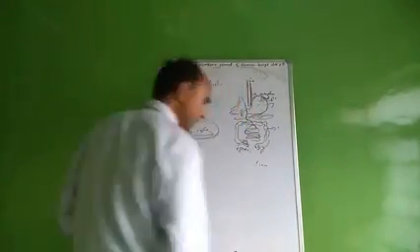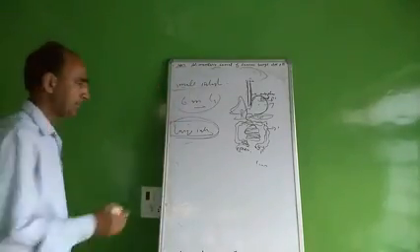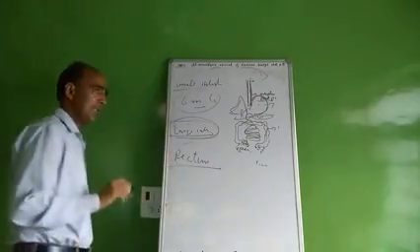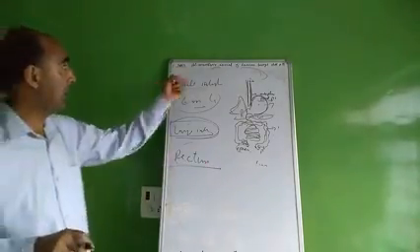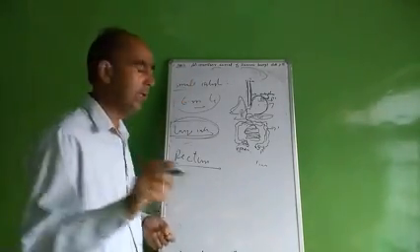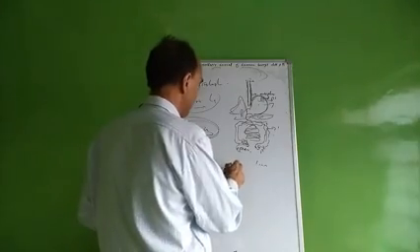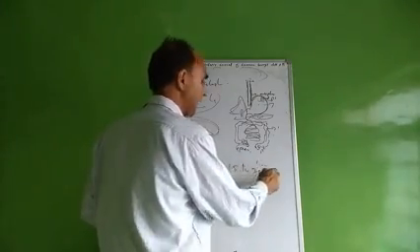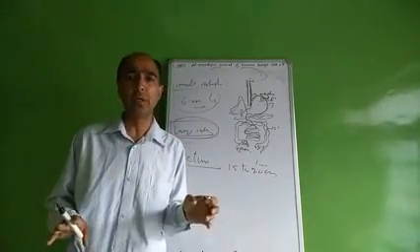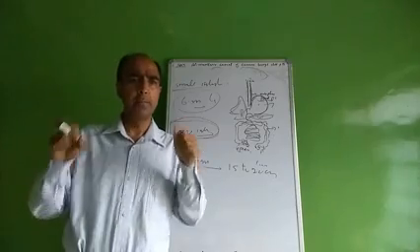Now another part is the rectum. This is the last but one part of the alimentary canal. It is about 15 to 20 centimeters long. The rectum has longitudinal folds and large blood vessels.